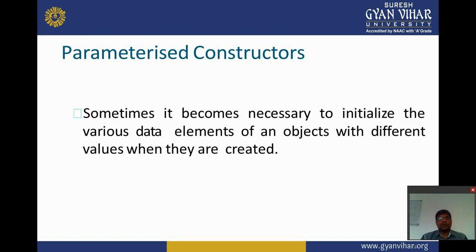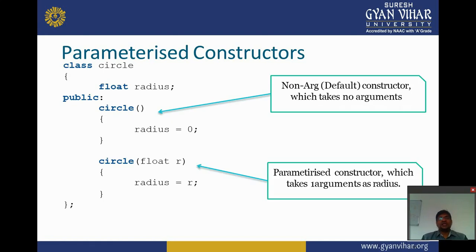Sometimes it becomes necessary to initialize the various data elements of an object with different values when they are created. So we pass a parameter here. Float r is the parameterized constructor of the circle, and without any arguments, that is called the default constructor. So to create the parameterized constructor, we move on to Dev C++.